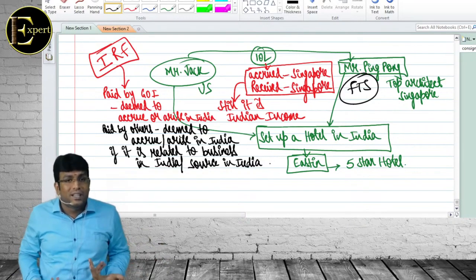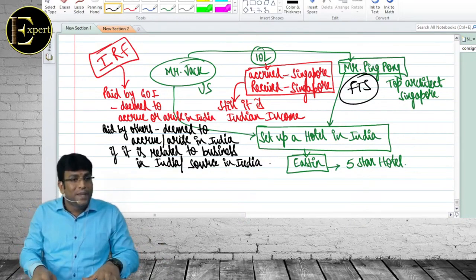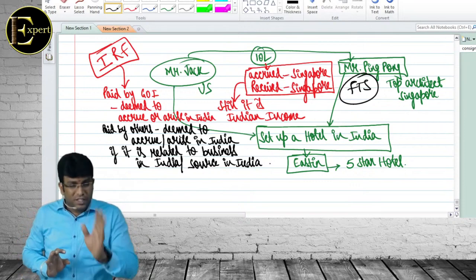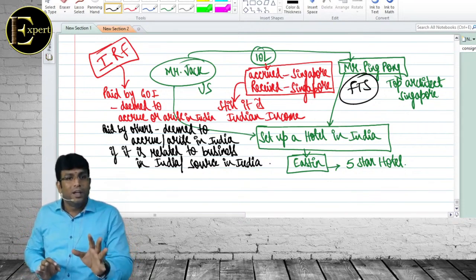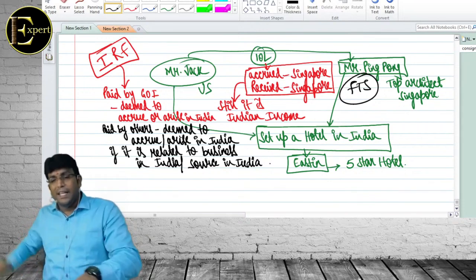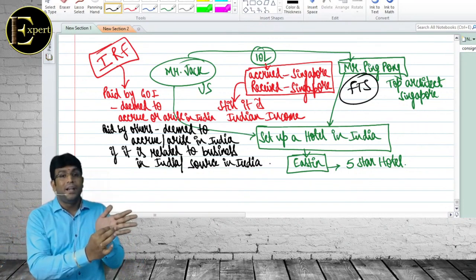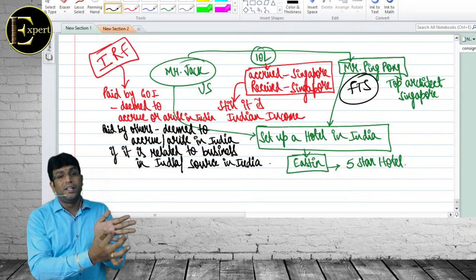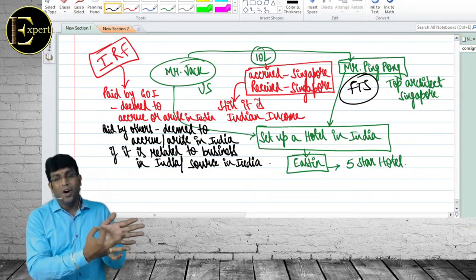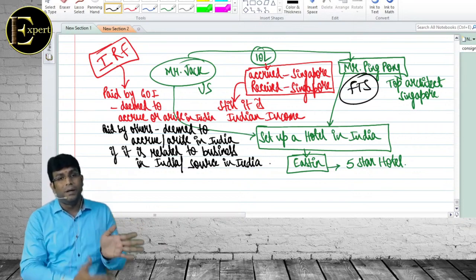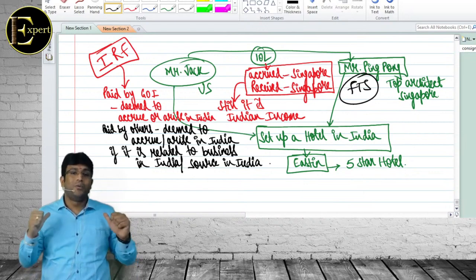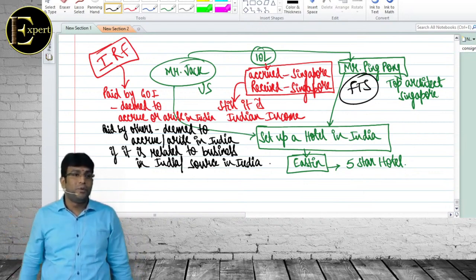Now my point to you very clearly is that when I fill a tax audit form, there is a clause called clause 23, in the tax audit report, form 3CD. There is one specific clause which talks about payments made on which tax is not deducted at source, and payments made on which tax is deducted but not paid to government, which as a chartered accountant, I will report in the tax audit report.